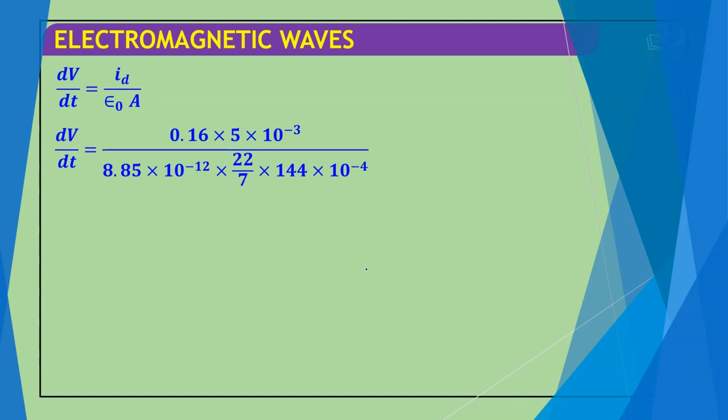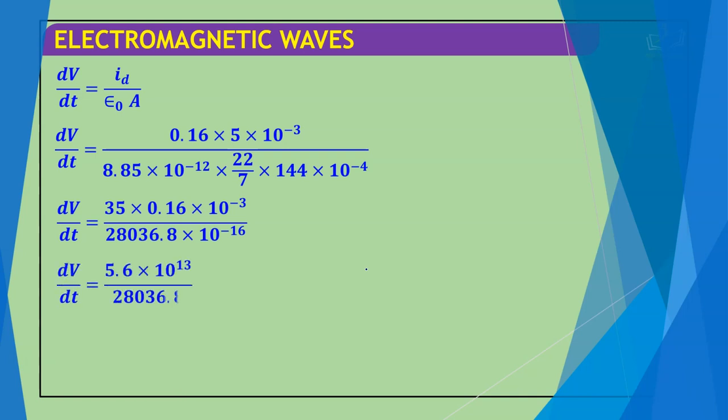Just put all these values, and we get this value 2 × 10^9 volt per second, which is option 4.